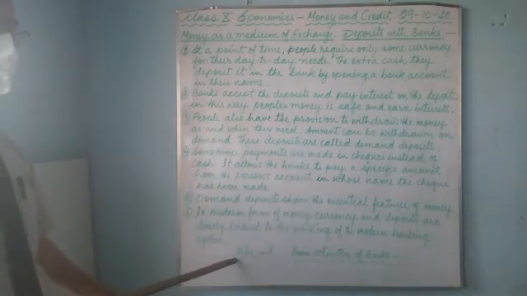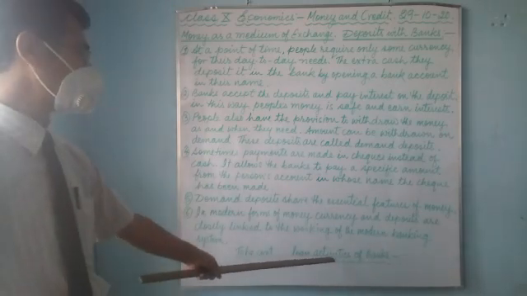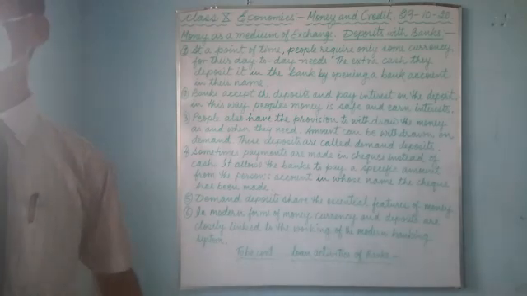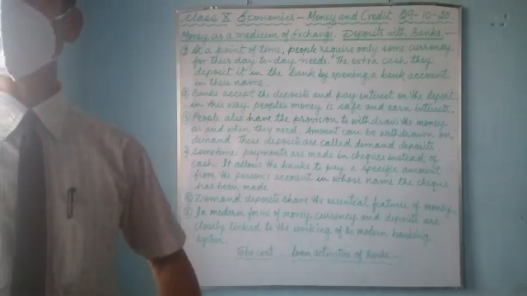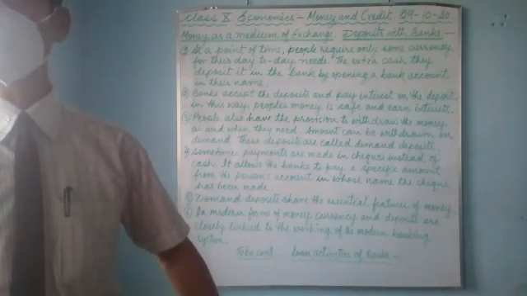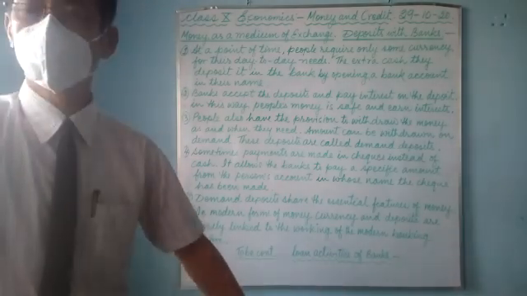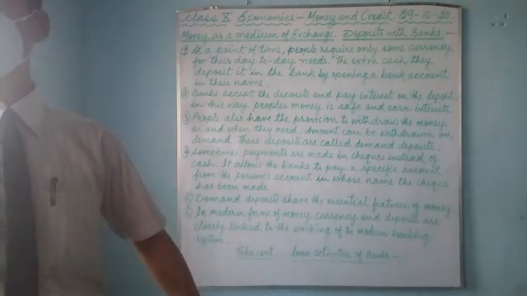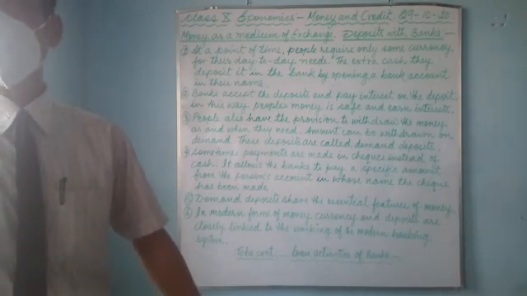Now here, to be continued in our next class, we'll talk about loan activities of the bank. The bank provides loans to the people. Whoever needs money to start a business, to start farming or any type of activity, needs money. In the process of production of goods and services, we need money. Suppose a person doesn't have the money and wants some money to start a business.